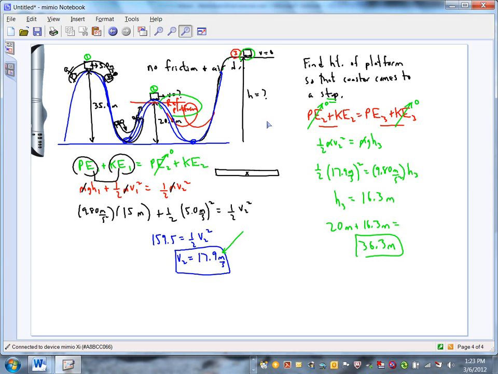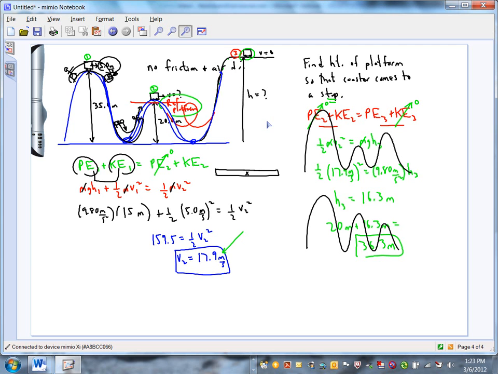Here's something else that comes up sometimes. When you're designing a roller coaster, does every hill of the roller coaster have to be smaller than the one before it? No, it doesn't. You can have a roller coaster designed where you have a small hill followed by a larger hill. That's okay. You just got to make sure that no hill is higher than which one? Than the first one, because that's where all the energy is coming from. Now, actually, you can make it slightly higher if the train's moving at the top of the first hill, because it has a little kinetic energy. But usually the kinetic energy up there is so minimal that you got to make sure everything's smaller than that first one.